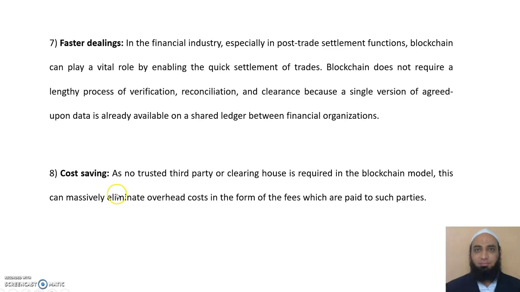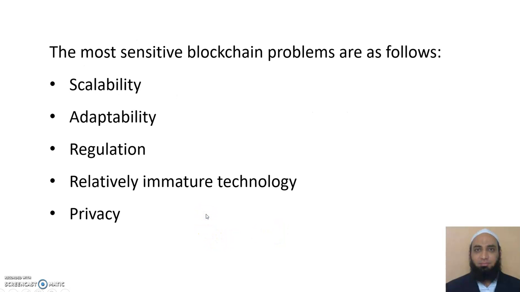So what it tells is that it is one of the advantages of blockchain technology, as no trusted third party or clearing house is required in the blockchain model. This can massively eliminate overhead costs, meaning extra fees, extra amounts we don't have to pay for any transaction, which we would otherwise pay in the form of fees to such parties. That can be eliminated by using blockchain technology. Now we have seen all the 8 advantages of blockchain technology.